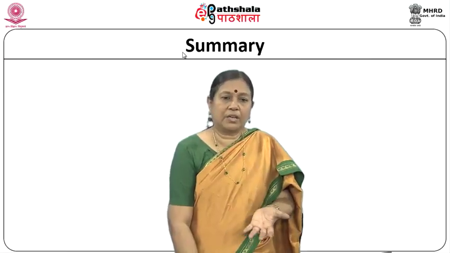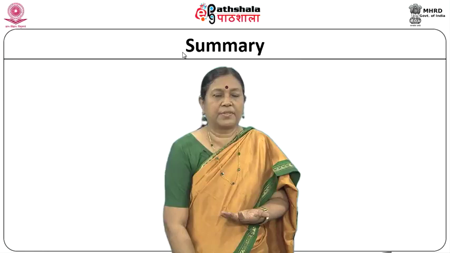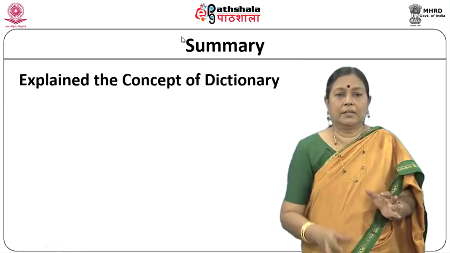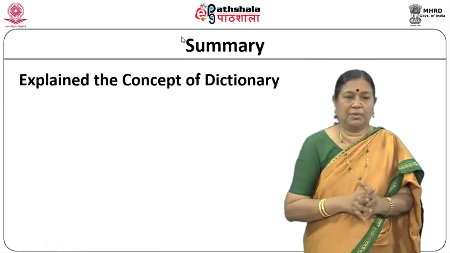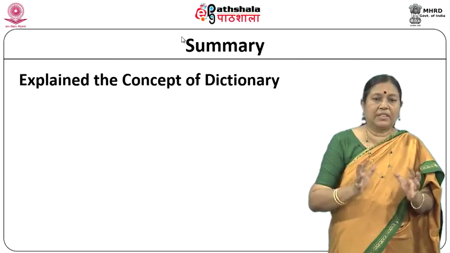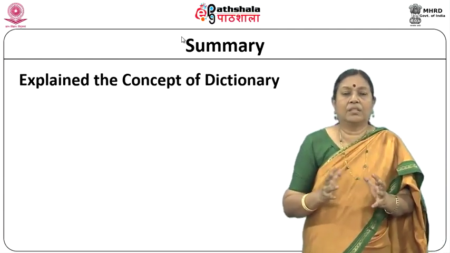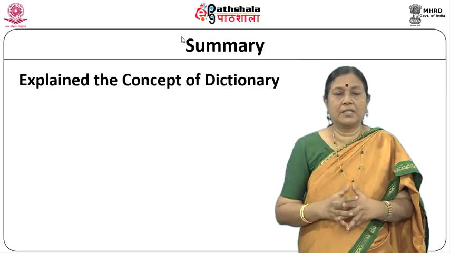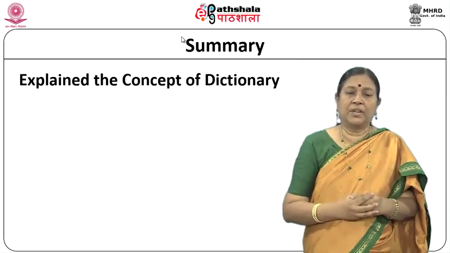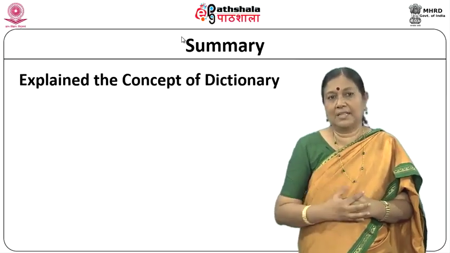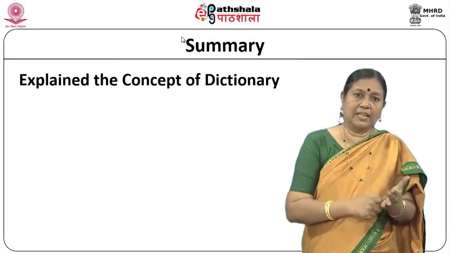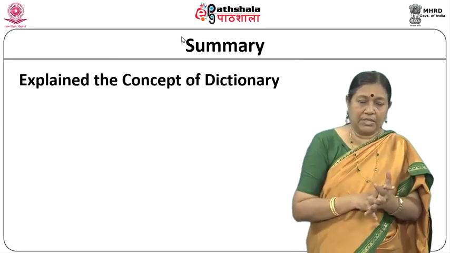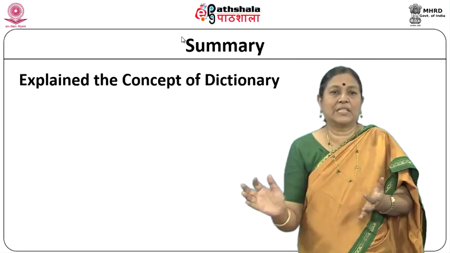So, what have we talked about in this particular module? We have spoken about the concept of dictionary. Now, the main difference between the dictionary and all the data structures we have done up to now is the concept of searching or deletion itself, because one key can be associated with a number of values, and we are only searching for the keys.